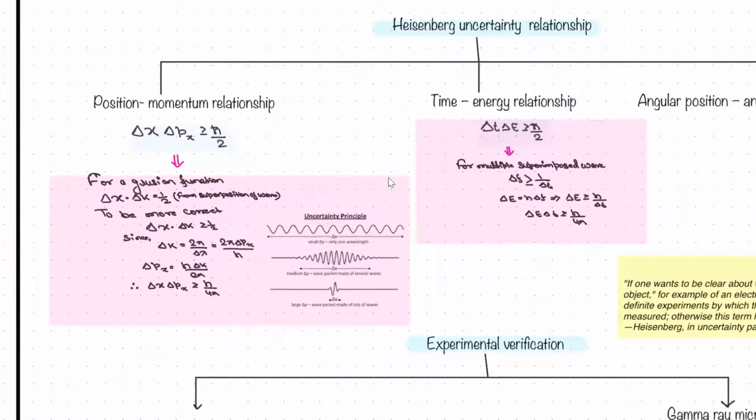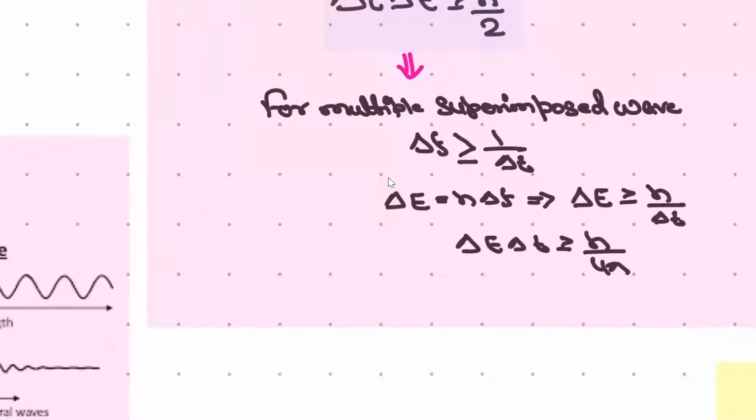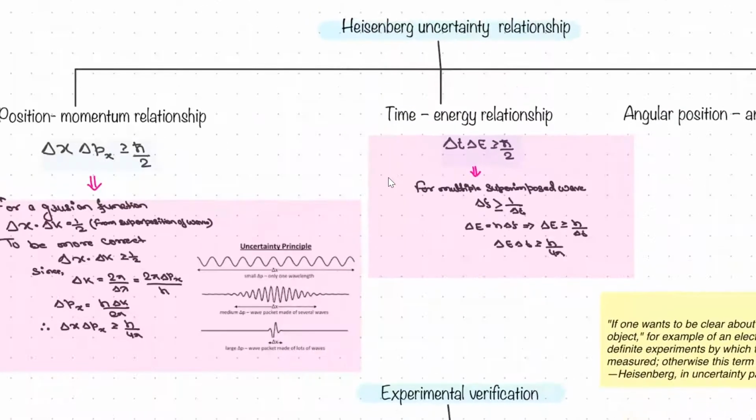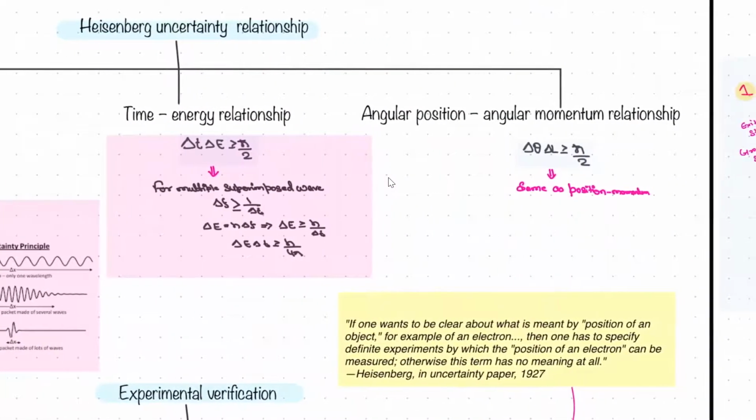Again, the energy-time relationship. If you have multiple superposition of waves, then the frequency spread will be greater, and there is a change in time period here, right? So if you put it in, you will get the result. Again, I guess these are very basic things. I guess all of you know this.